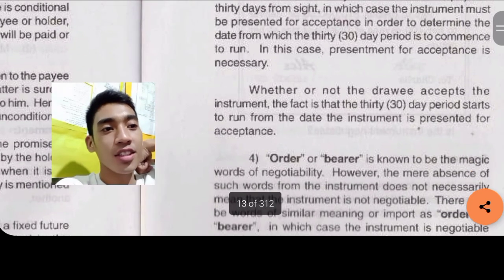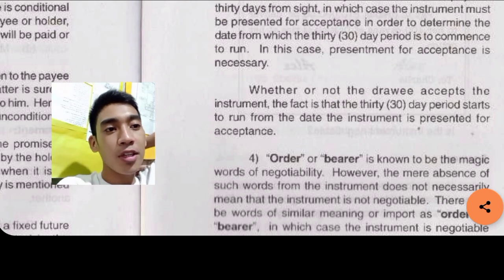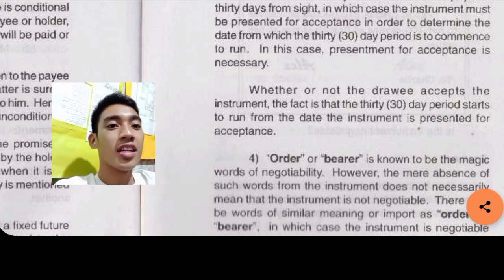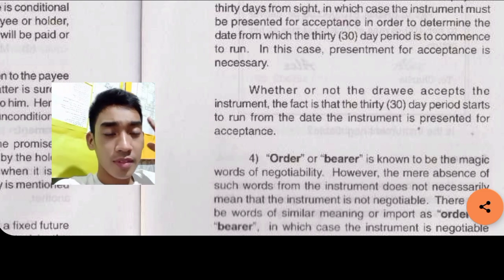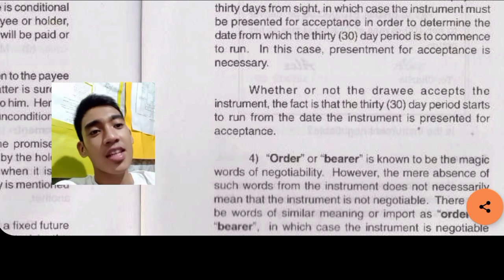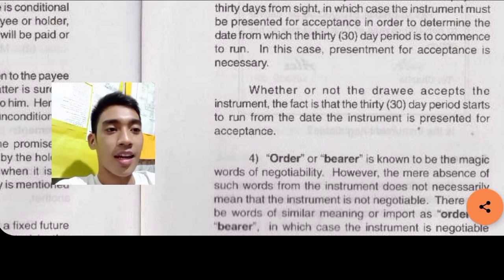Whether or not the drawee accepts the instrument, the 30-day period starts to run from the date the instrument is presented for acceptance. So, once it is presented for acceptance, the 30-day period will run.